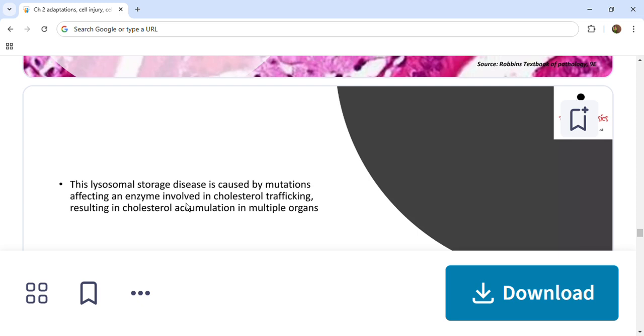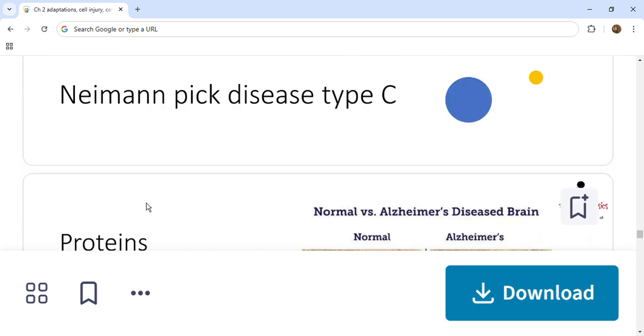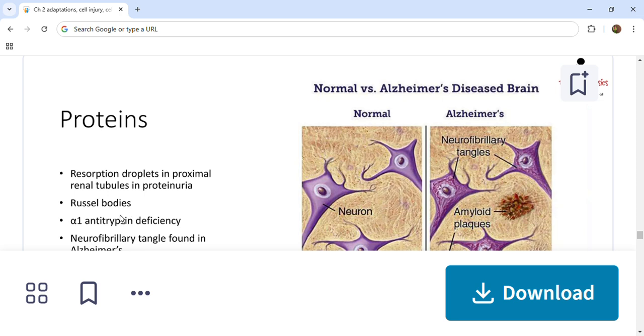Okay, and what happens is that finally excess cholesterol will get accumulated in multiple organs, causing Niemann-Pick disease. So we need to remember that this is a lysosomal storage disease, a very important term. Next, let's see what happens if proteins accumulate in our body.